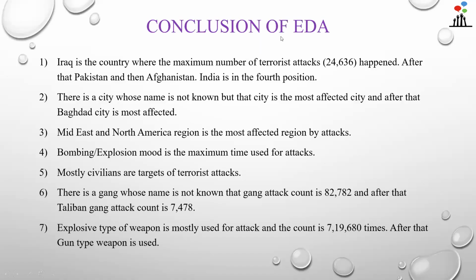So here is the conclusion of the EDA. First we can see that Iraq is the country where the maximum number of terrorist attacks happen, and the count is 24,636. After that Pakistan, then Afghanistan, and India is in the fourth position. The second insight is that there is a city whose name is not known, but that city is the most affected, and after that Baghdad is the most affected city.